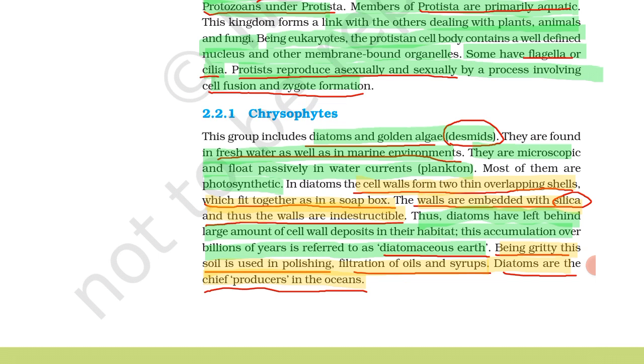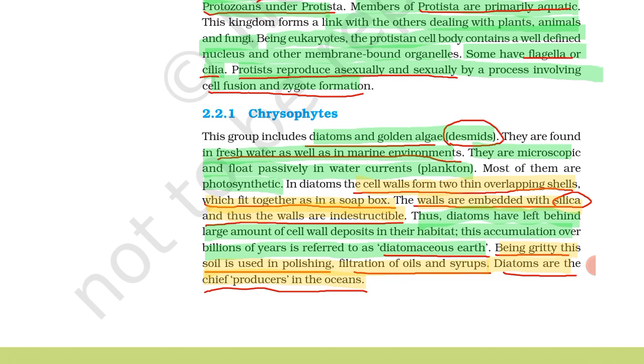So you have to keep in mind about chrysophytes. They include diatoms and golden algae. Golden algae is also called desmids. They are found in fresh water as well as marine water. They are microscopic and they float passively on water, so they are called plankton. A question may ask which algae float in water. The answer must be golden algae, chrysophytes, dinoflagellates, etc. Most of them are photosynthetic.